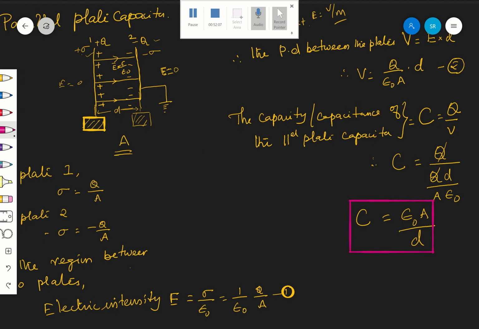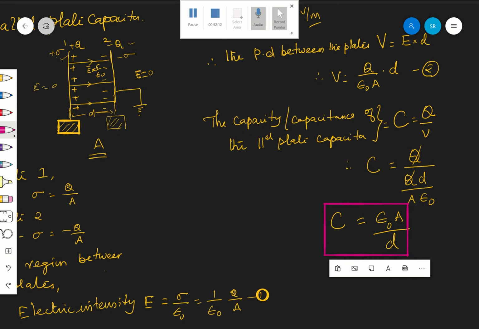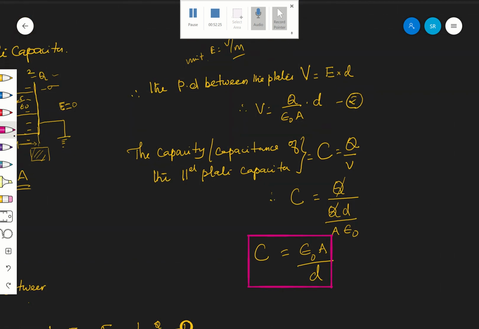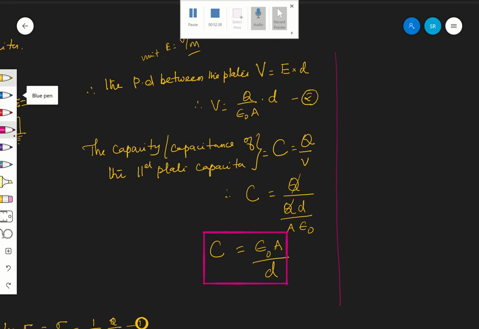Right. Now, what happens if the space between the plates is filled with some dielectric, some medium, some insulating material?